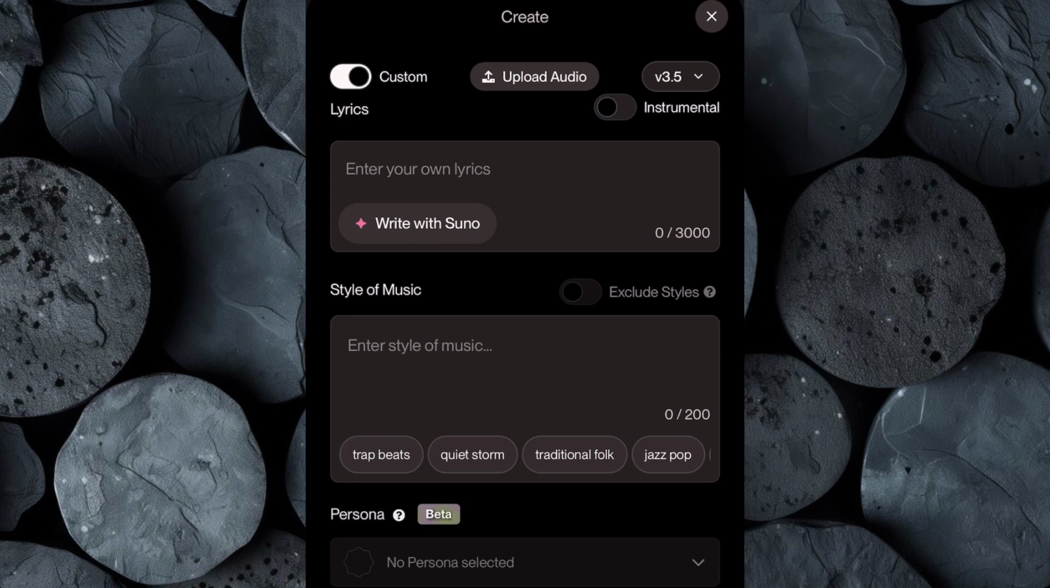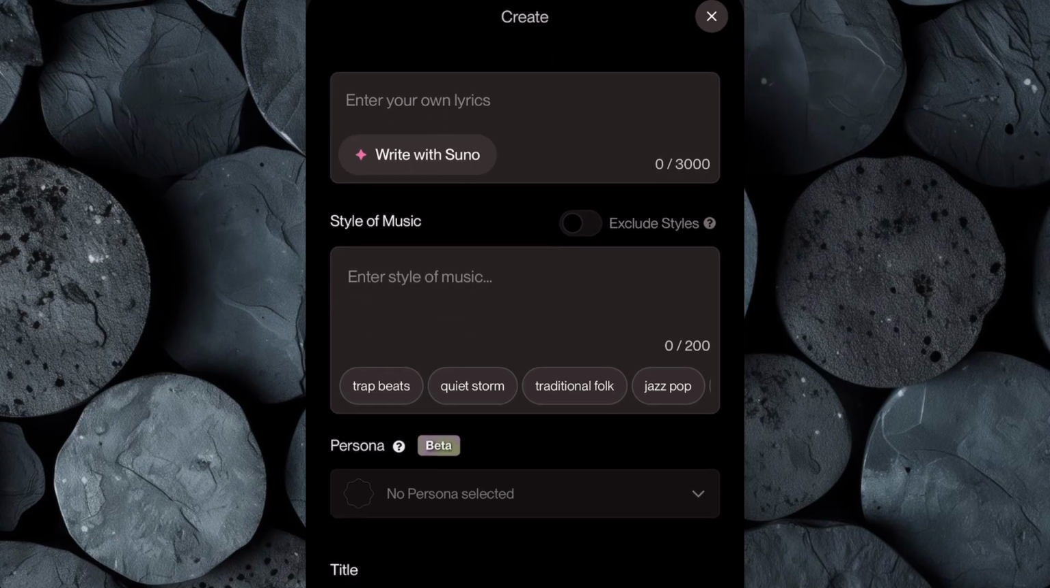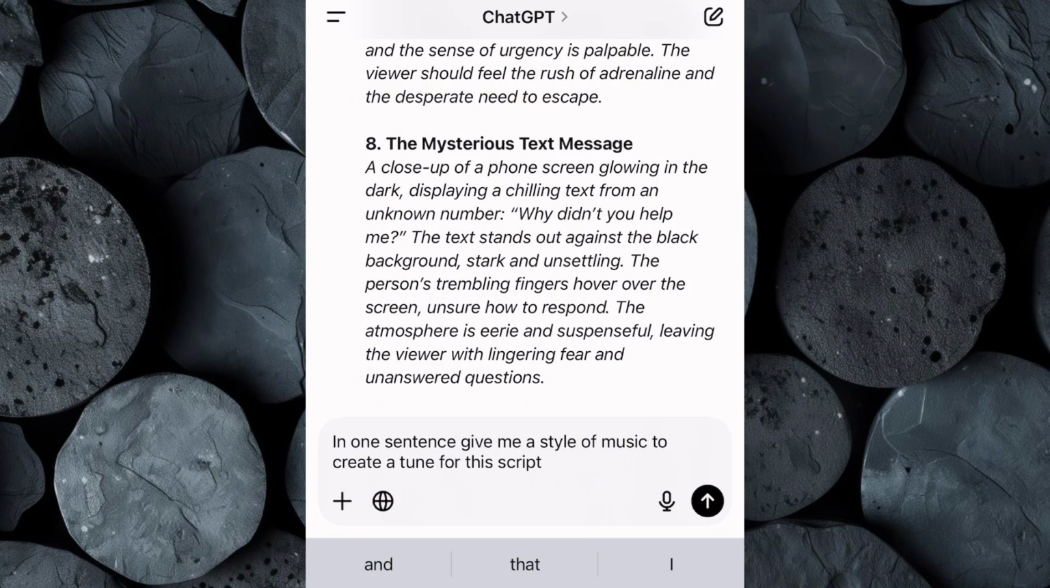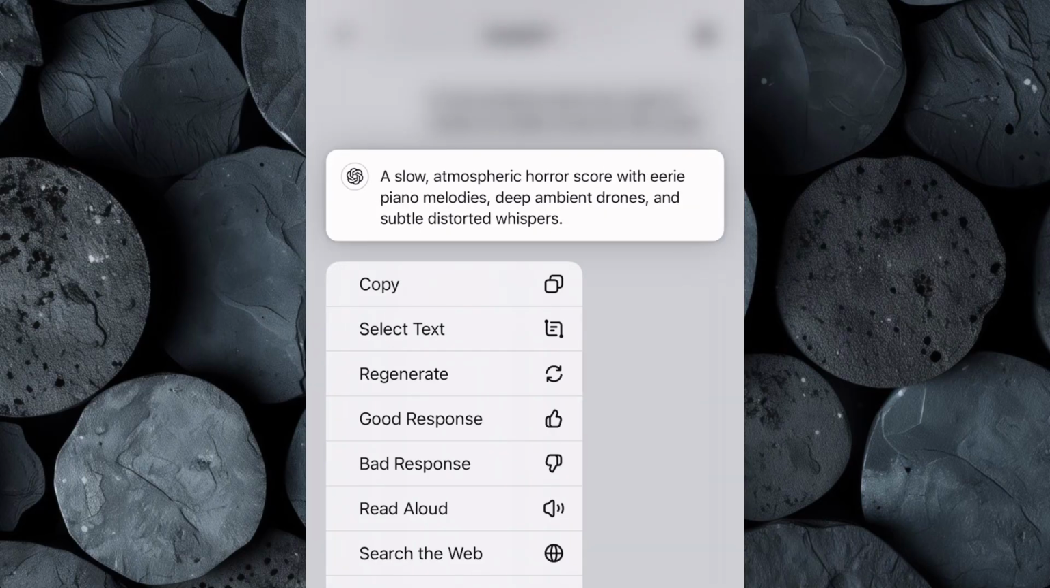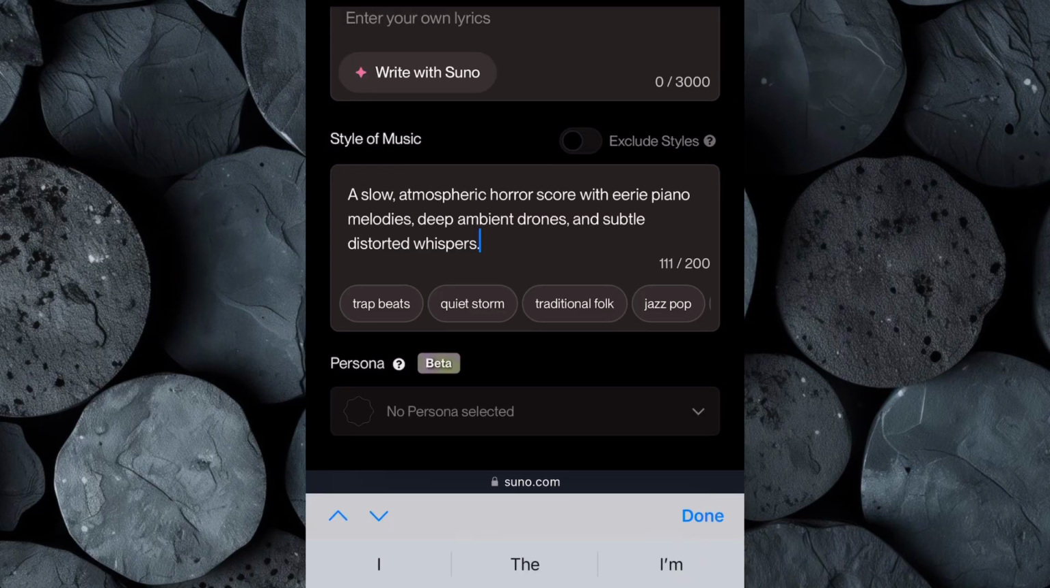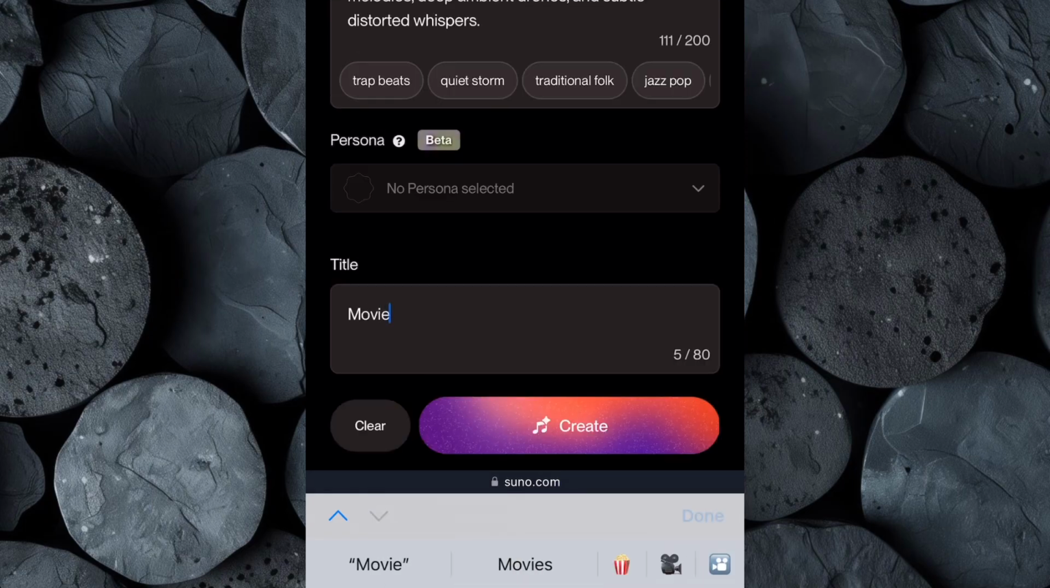Since we're creating a background tune, we don't need lyrics, just the style of music. Now go over to ChatGPT and ask it to suggest a style of music to create a tune for this script. Then hit Enter, and within seconds, ChatGPT will provide a recommendation. Once you have the suggested style, copy it and head back to Suno. Paste it into the prompt box, then give your track a title and click Create.